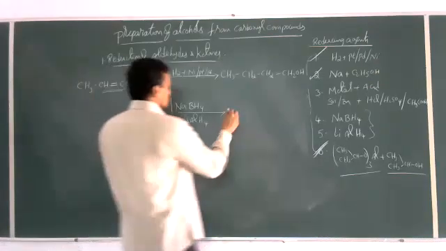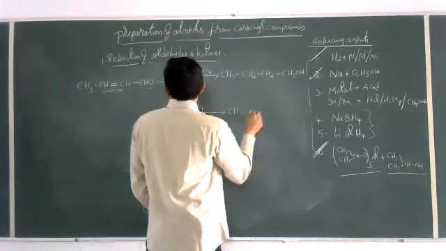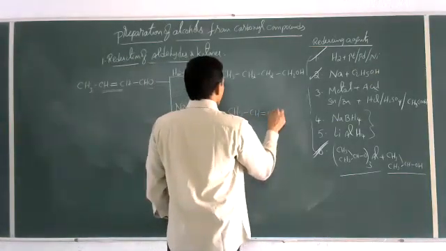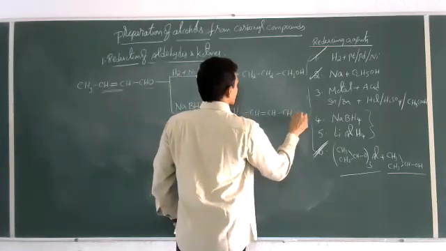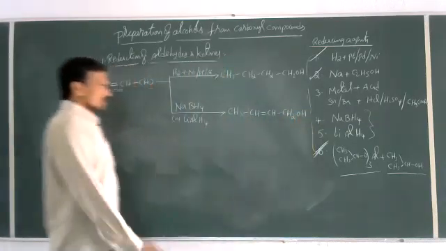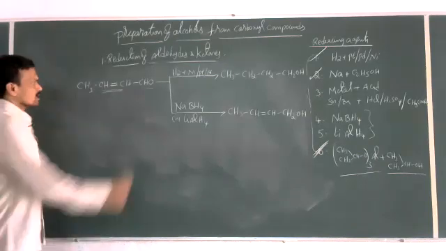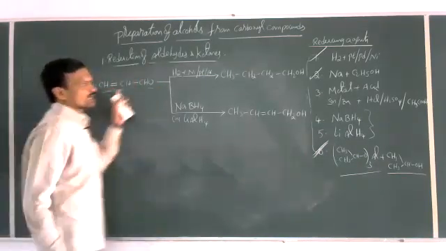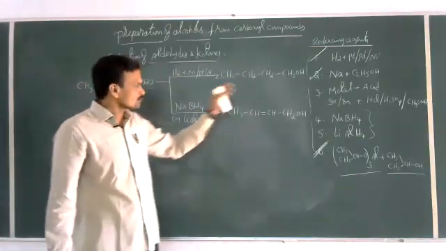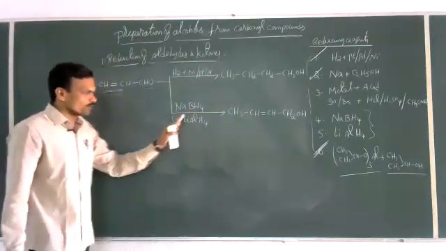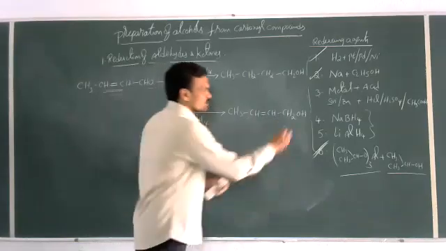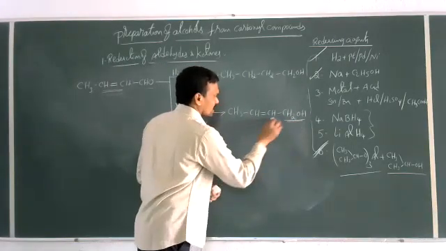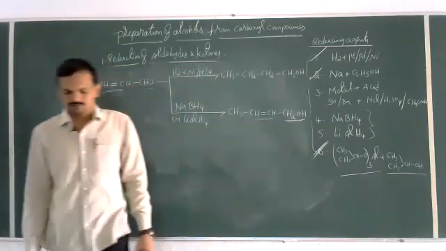The product formed here is CH3-CH=CH-CH2OH. If you observe the difference clearly, in the first case both the aldehyde group and the unsaturation get reduced. But in the second case, only the aldehyde group is reduced to alcohol without affecting the unsaturation of the given compound.